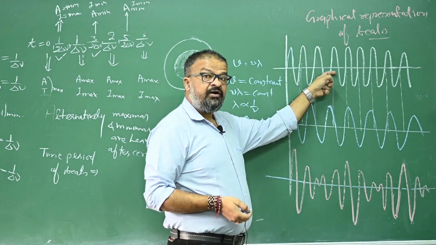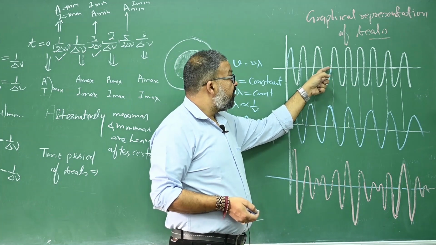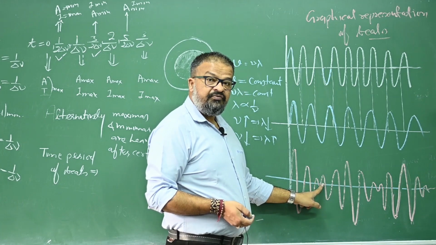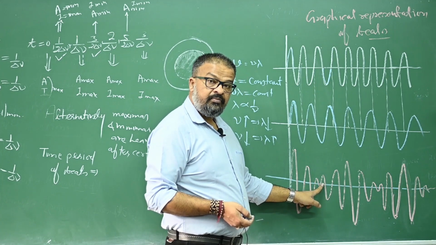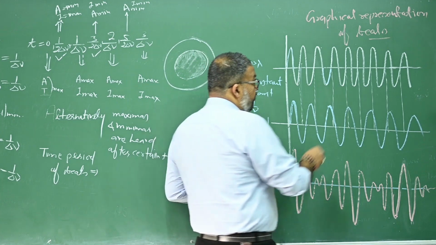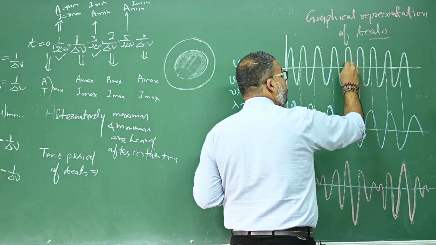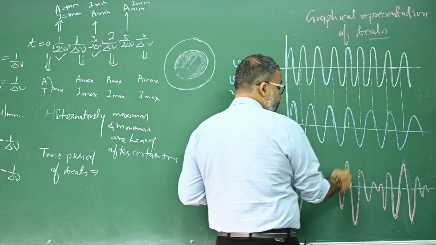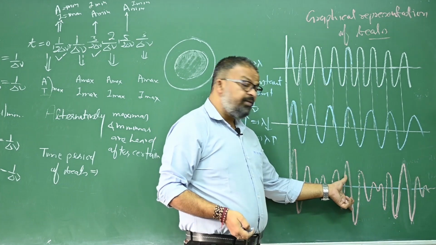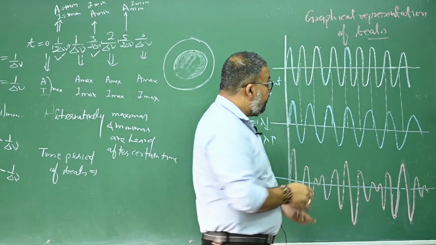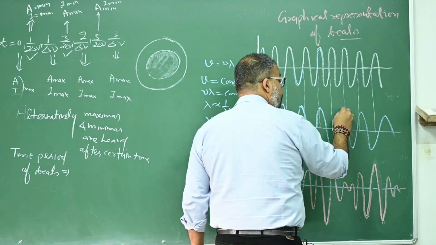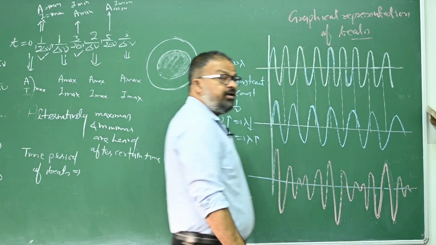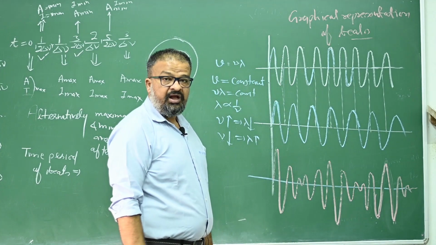So they will suffer destructive interference, and due to destructive interference, the resultant amplitude will decrease to 0. Here again, this is a crest of a wave, this is the crest of another wave, again constructive interference, so amplitude will again be maximum. Here this is the crest of a wave and this is the trough of a wave, again there is destructive interference and it is minimum amplitude.